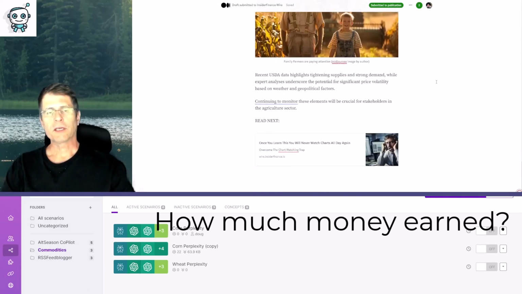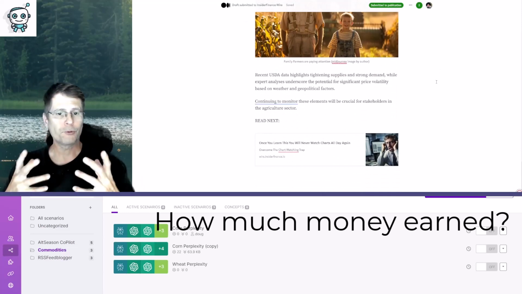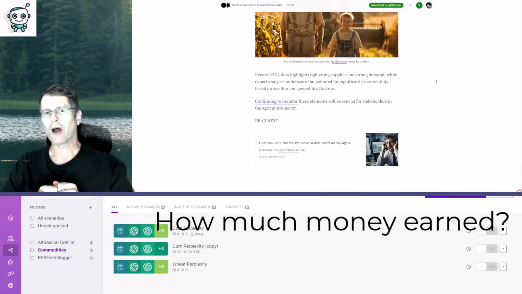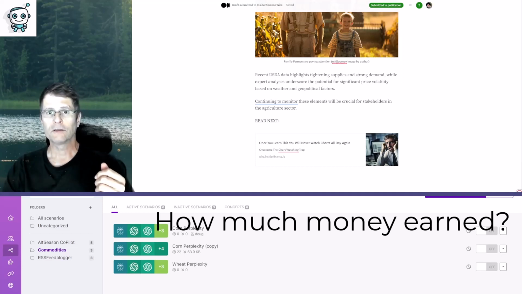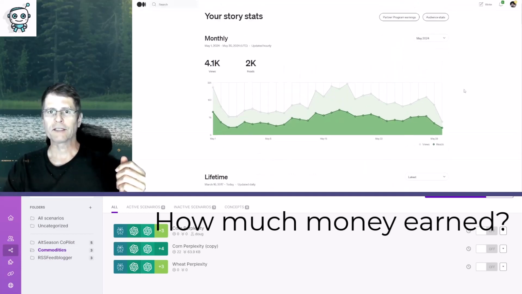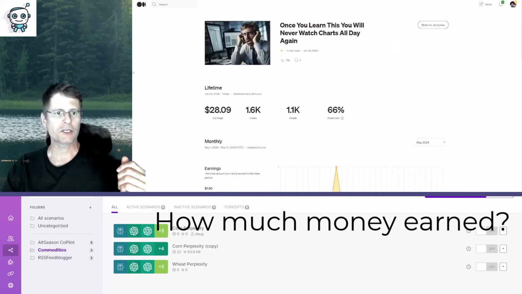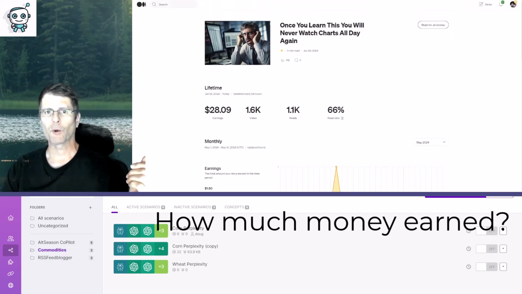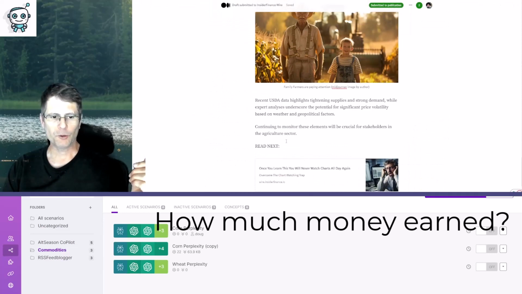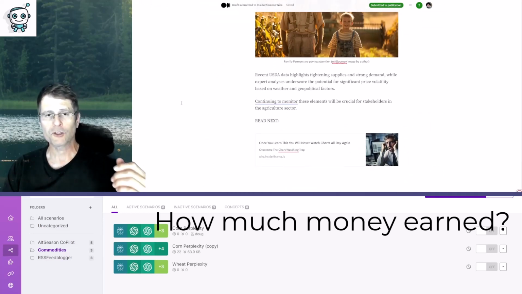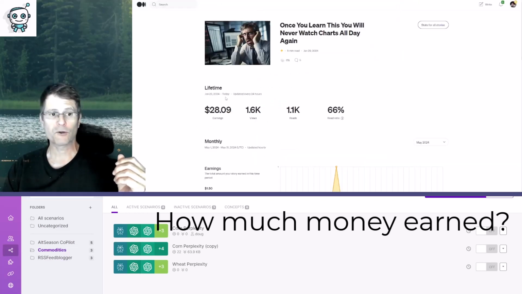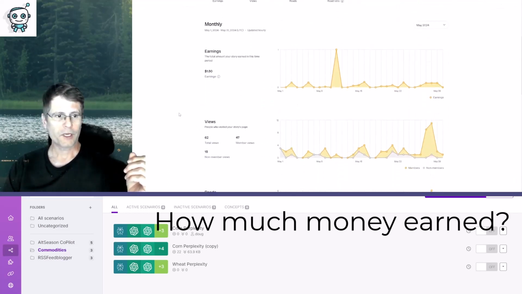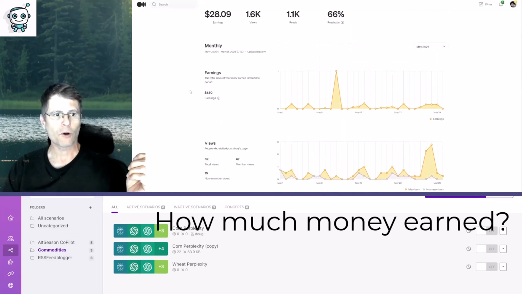And so now one of the things that I want to track over time and improve as we go along is how much these articles each individually earn. So I've gone into my story stats and then I dug down into the statistics for some of these articles that I linked to. We can see that this article has earned $28 since it was published on January 29th. And I've also linked to it at the very bottom of the most recent post. So I could be sending traffic to this over a long period of time and continue to boost the earnings for this post.